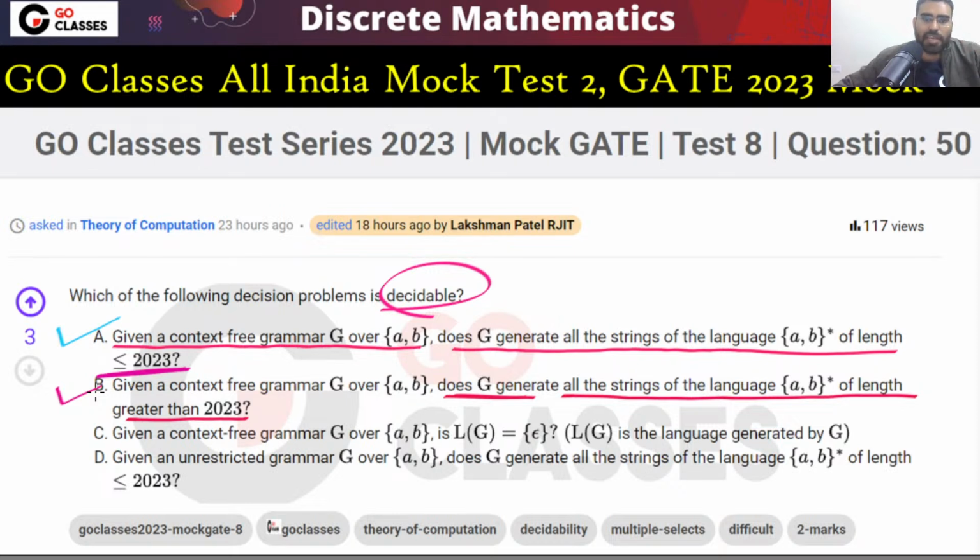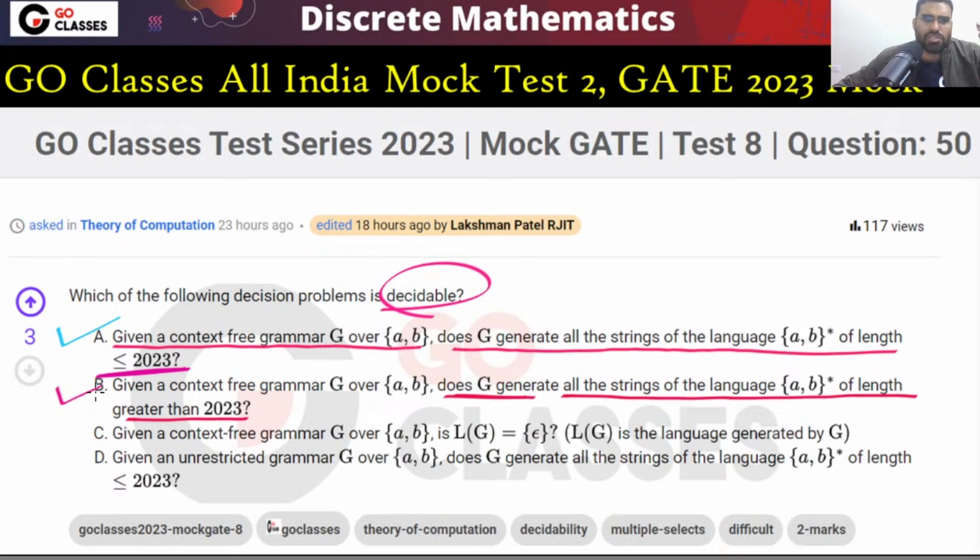Understand that table. If something is decidable, understand why it is decidable. If something is undecidable, understand why it is undecidable. So do not rote learn the table. Stop the rote learning. The table is very good and will help you a lot. But if you memorize the table, it will not help you in the GATE exam. Because, for example, look at this question, option A, option B. From that table, you cannot solve this question.